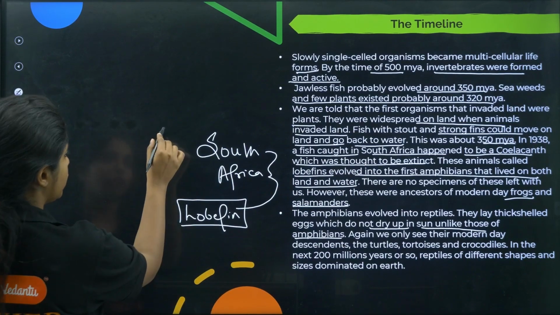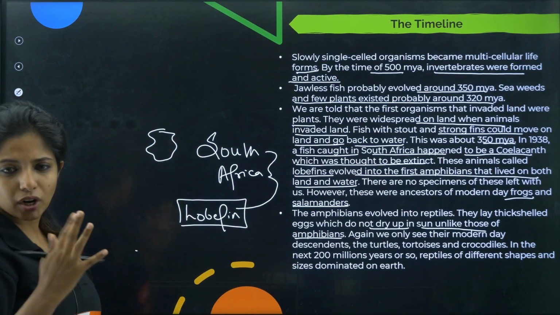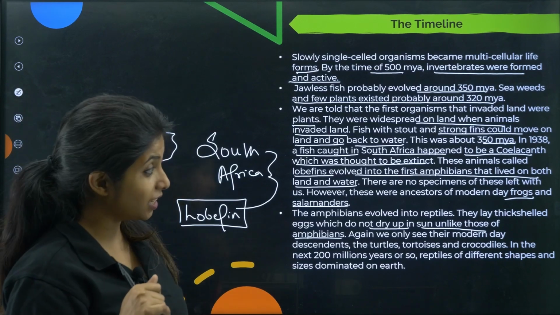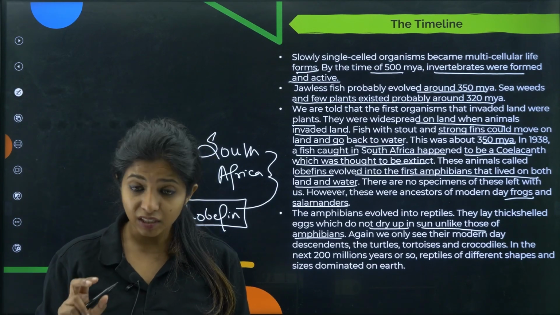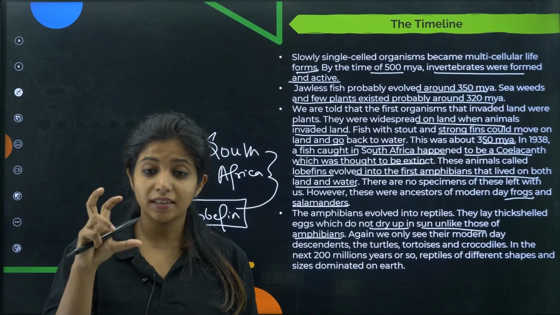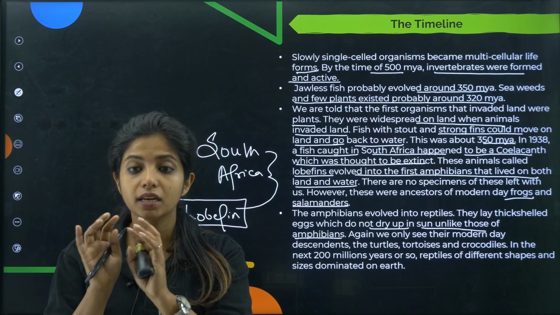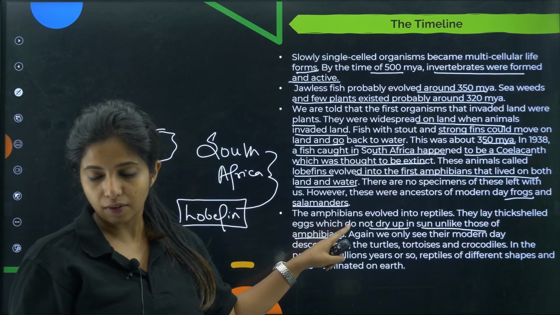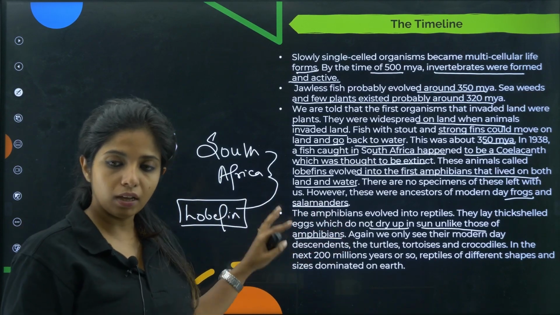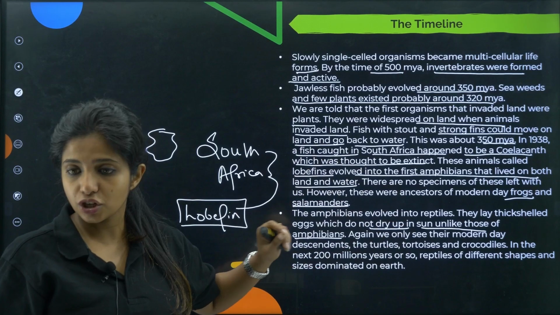It's like a jelly little thing. It looks like that. It's not thick skinned, thick shelled. It's not at all thick shelled. Whereas if you have seen certain snakes' eggs, they have a very thick shell. Okay, so that was different from what amphibians had. So amphibians had a different type of egg, whereas reptiles had a thick shelled egg.